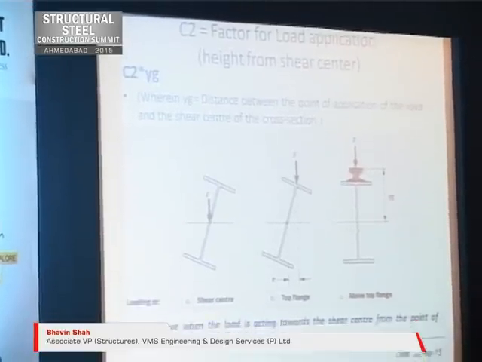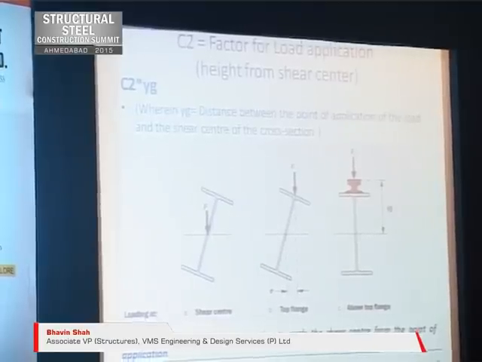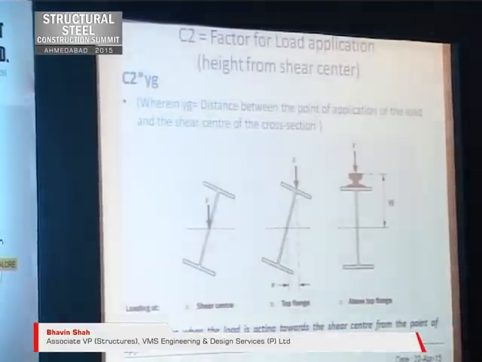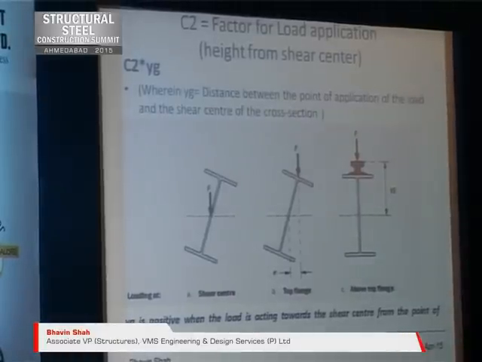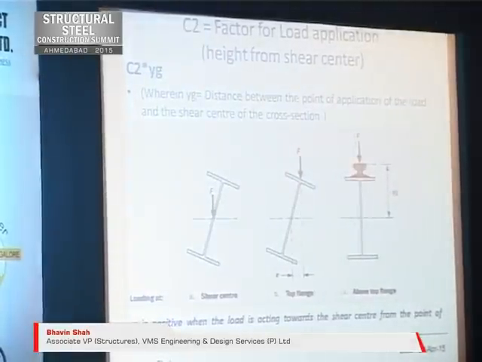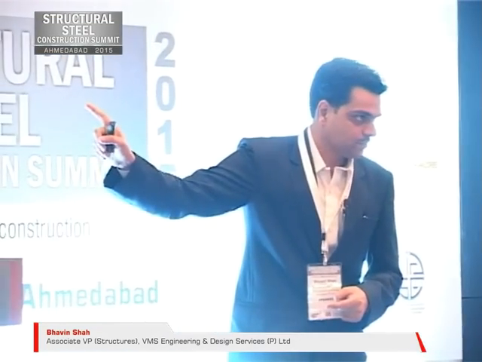Then we were discussing the height of load application from the shear center. That effect is taken care of by the C2 factor. Now, if you see carefully, for a doubly symmetric I cross section, the shear center is at the center. So in the first figure, load is applied at the shear center.